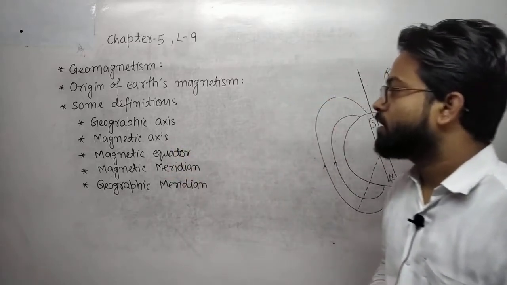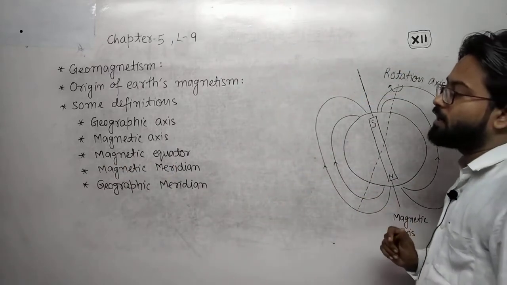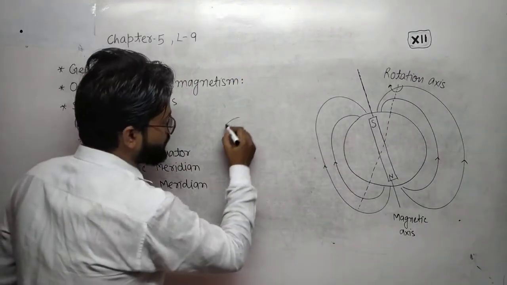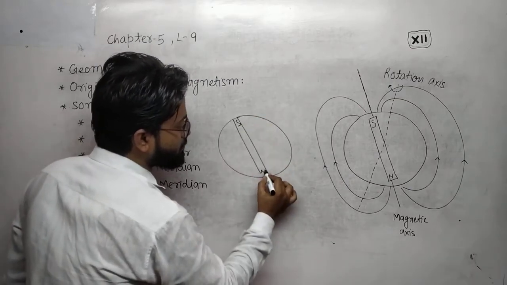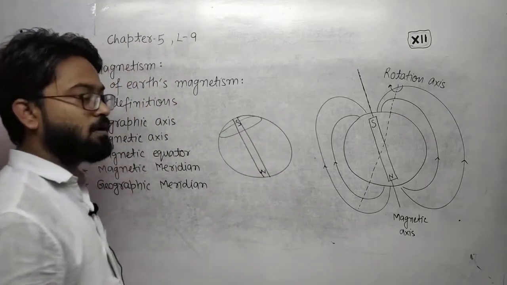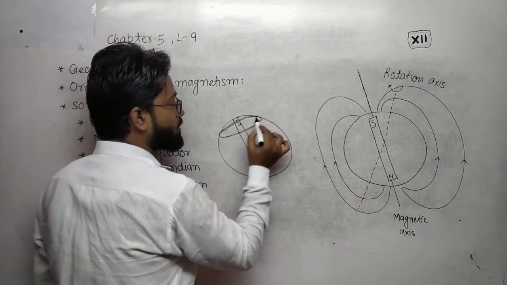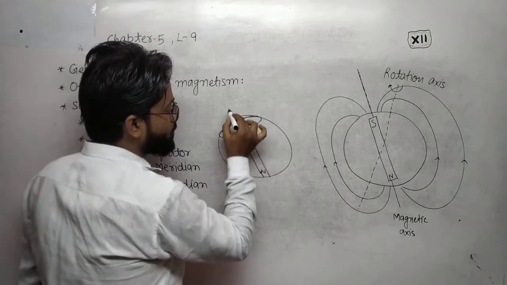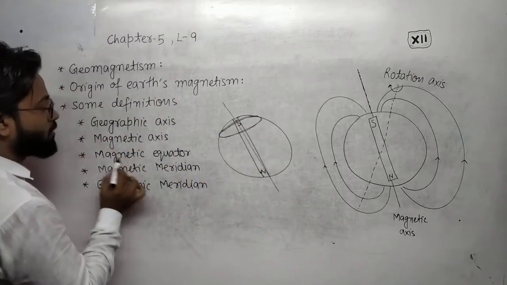Now the magnetic equator. Let us suppose this is earth, and this is the south and this is the north pole. When we draw a circle on the surface of the earth, on the surface of the ball, that is perpendicular to the magnetic axis, this is not the geographic equator.